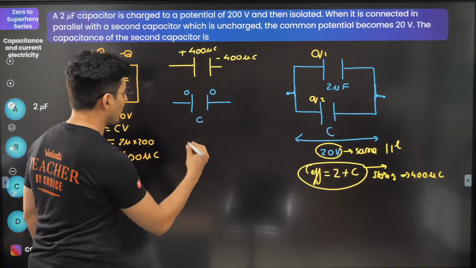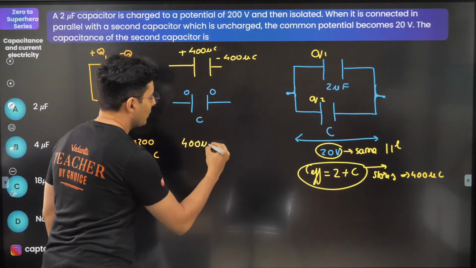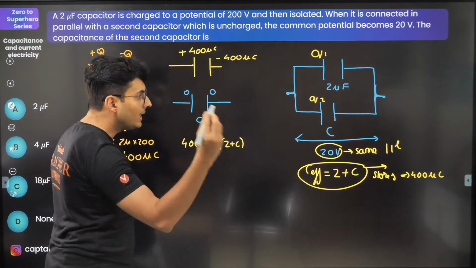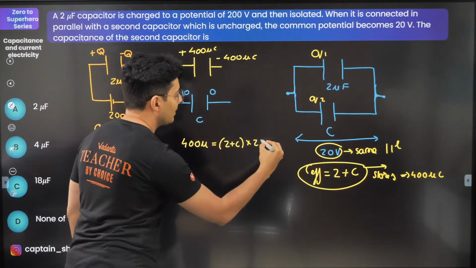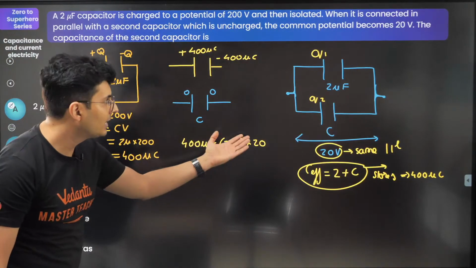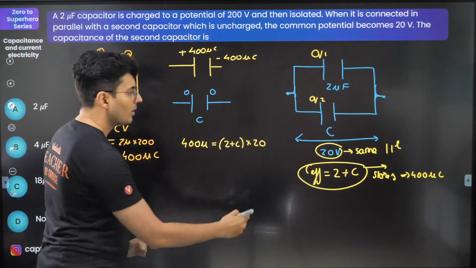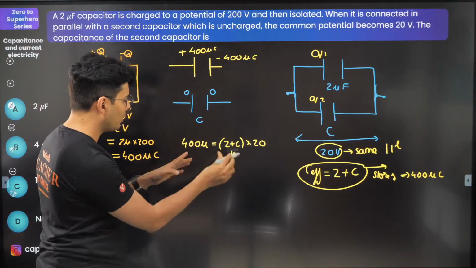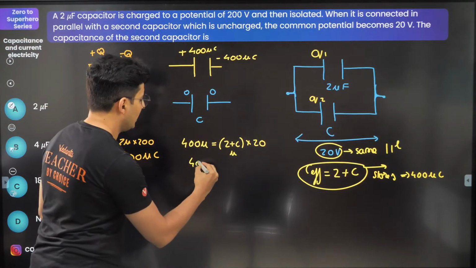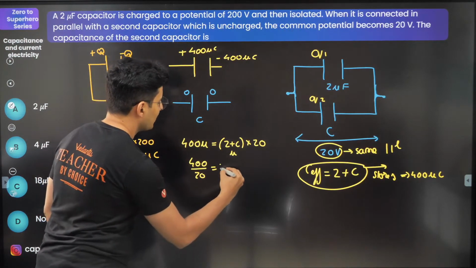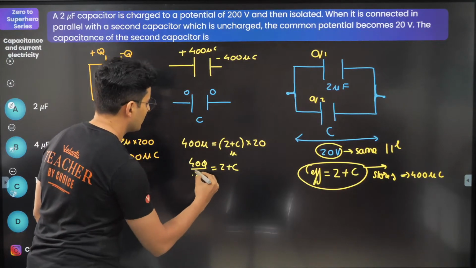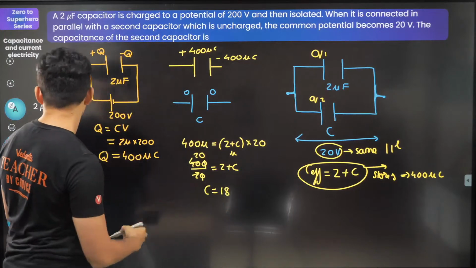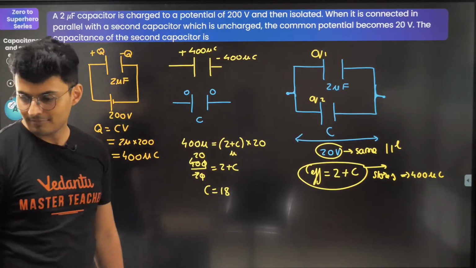Q is 400, so 400 micro is equal to 2 plus C into the voltage, which is 20. This is again in micro, guys, so micro cancels. 400 divided by 20 is equal to 2 plus C. The zero goes, this becomes 20. So capacitance C becomes 18.